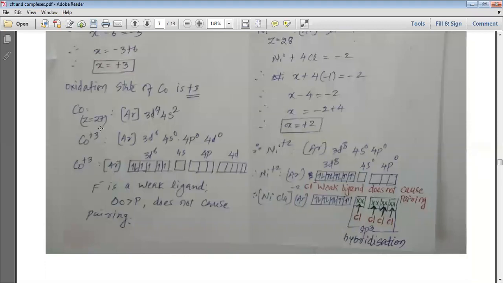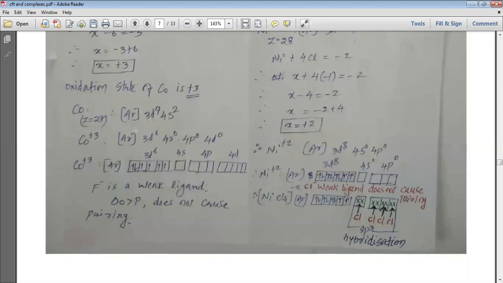Cobalt Z is equal to 27, so argon 3d7 4s2. When cobalt turns into Co3+, 3 electrons are removed, so the electronic configuration of Co3+ would be argon 3d6 4s0 4p0 4d0. The 4s0 4p0 4d0 represents that these orbitals are vacant.